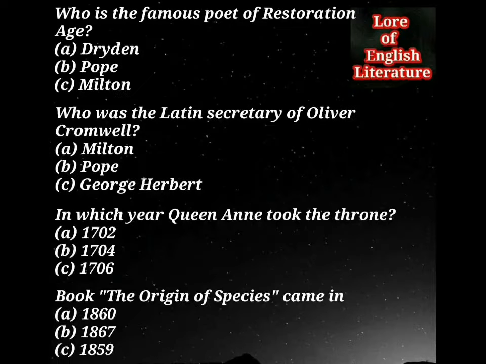Who is the famous poet of the Restoration age? John Dryden, Alexander Pope, or John Milton? John Dryden is the famous poet of the Restoration age. His famous works are Moll Flanders, Absalom, and Achitophel.